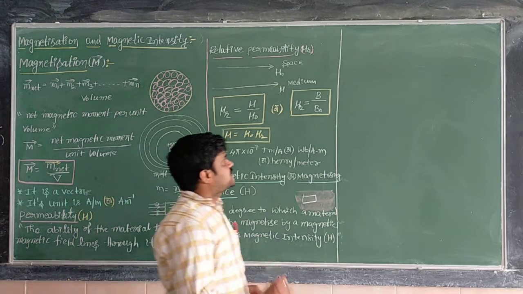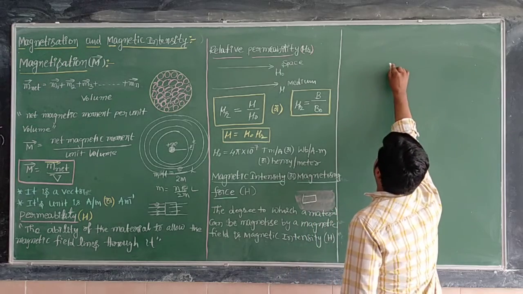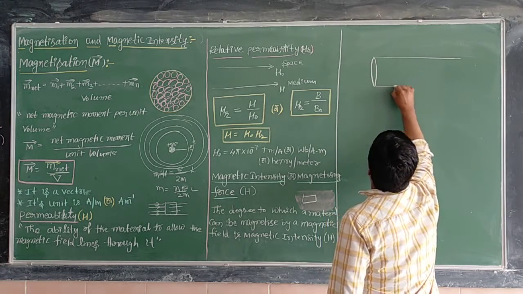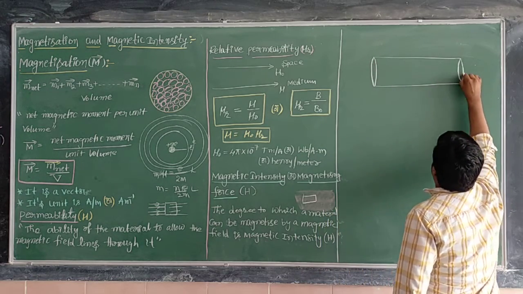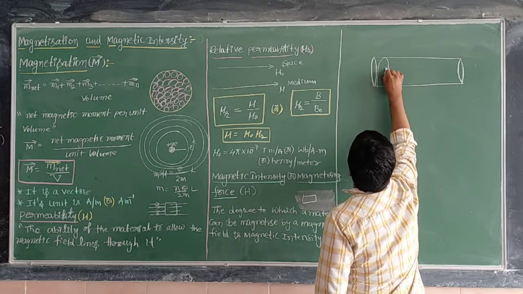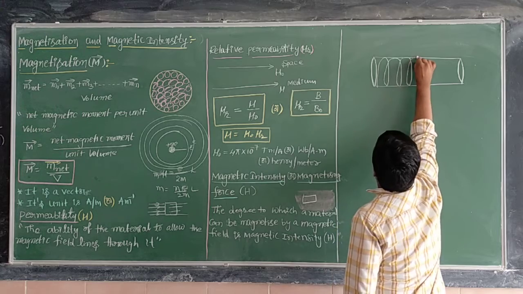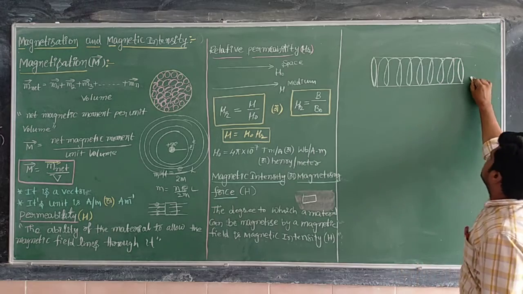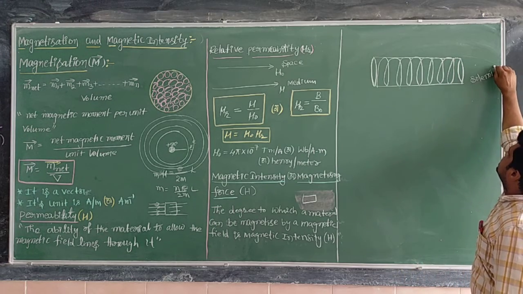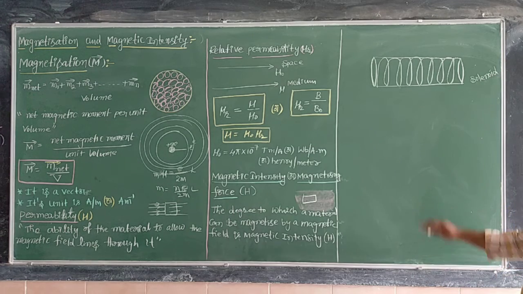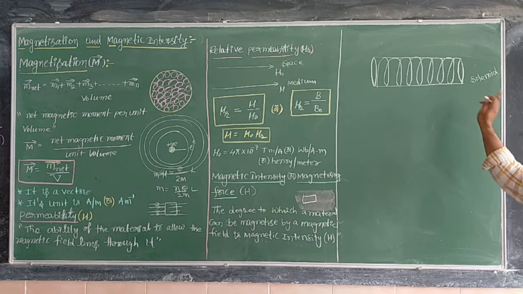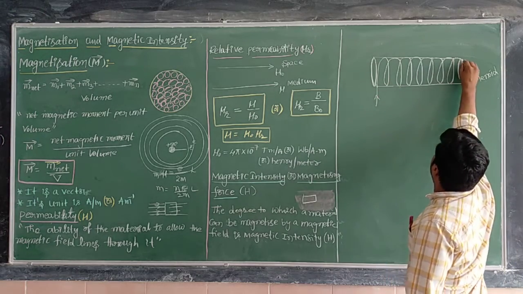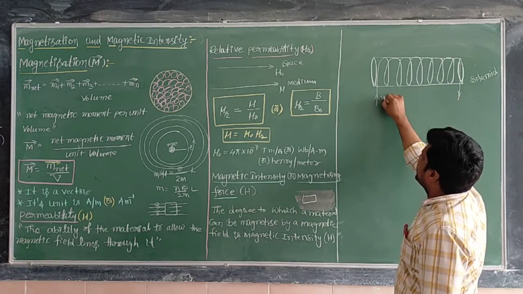Now if you just see here, I would like to explain this. This is nothing but a solenoid. A solenoid is a device on which some number of turns are wound like this. This arrangement is said to be a solenoid, in which some amount of current, I, is flowing.